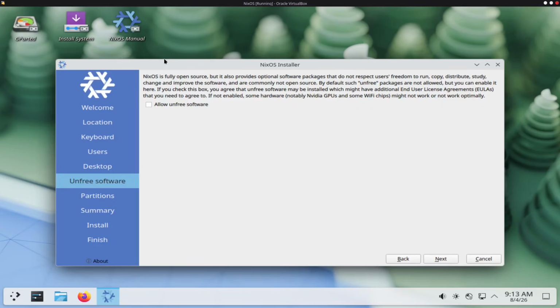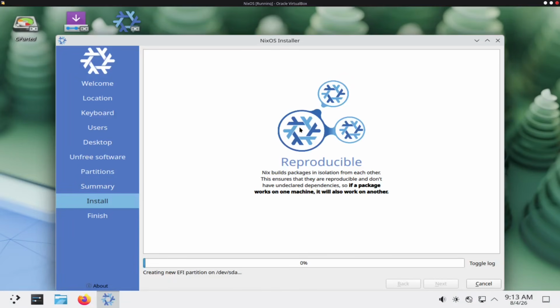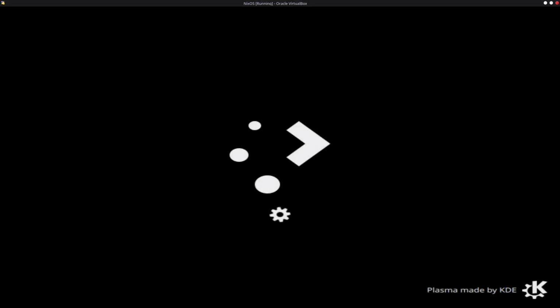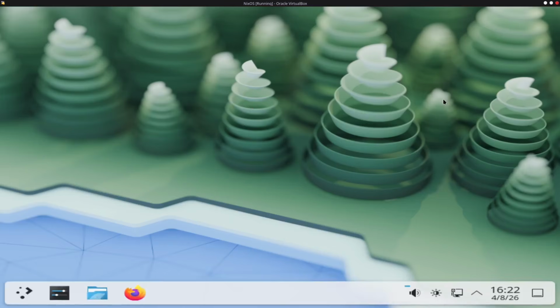Oh, NixOS is fully open source, but it also provides optional software packages that do not respect users' freedom to run, copy and so on. Basically, that are not FOSS, okay? And are commonly not open source by default. Erase disk, you want to do with Hibernate, looks good. Let's install it. So the whole shtick about NixOS is the maintainability from what I understand.